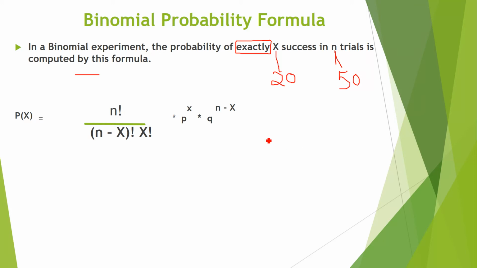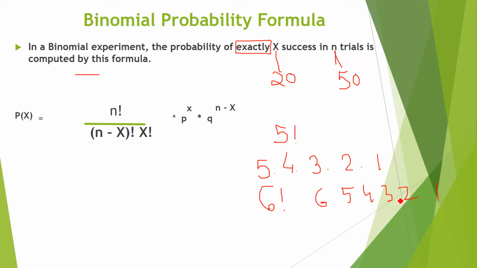If I say 5 factorial, it does not mean that you have to write down only 5. 5 factorial means you have to multiply 5 by 4, 3, 2, then 1. This dot means multiplication. You multiply down to 1, then you will get the factorial. Similarly, if I say 6 factorial, what do you write down? 6, 5, 4, 3, 2, 1, and the dot means multiplication. You multiply all these numbers, then you will get the value of 6 factorial.